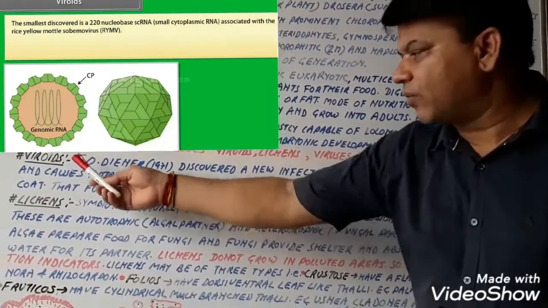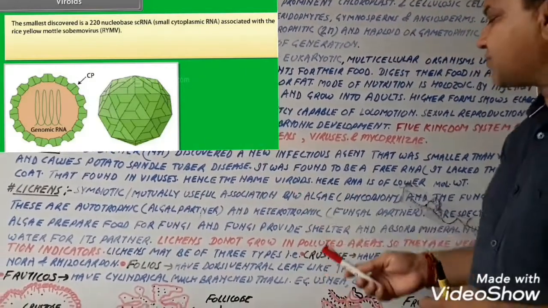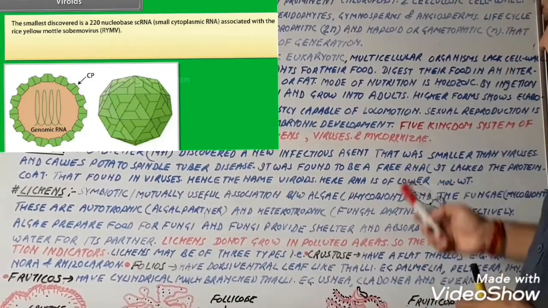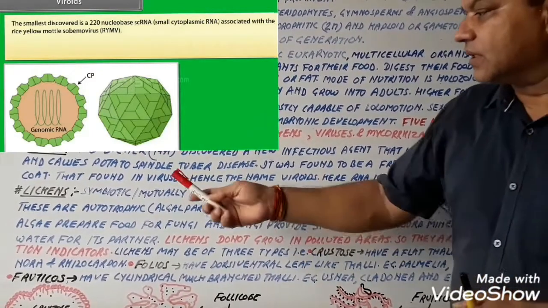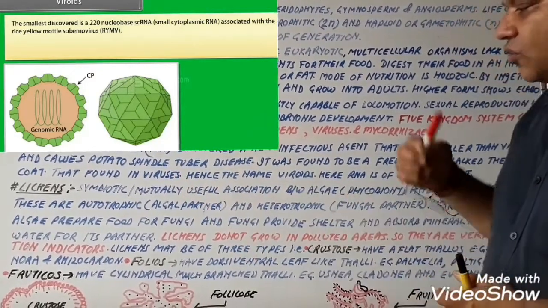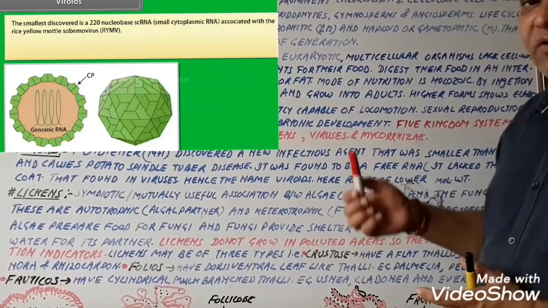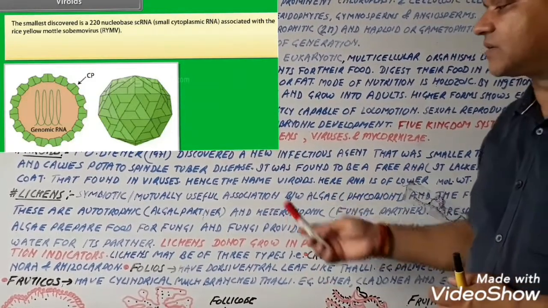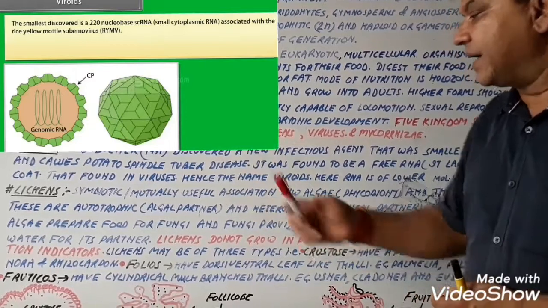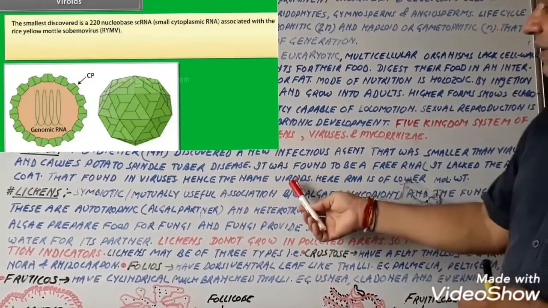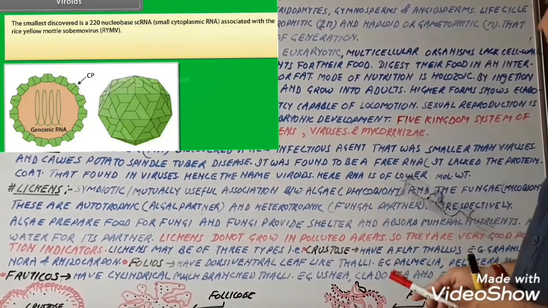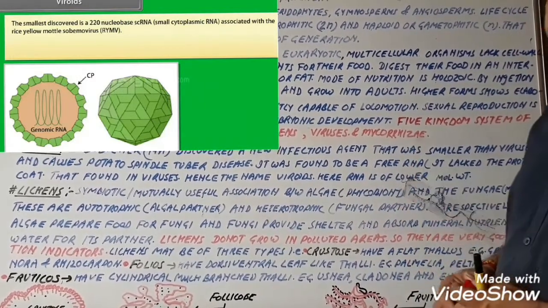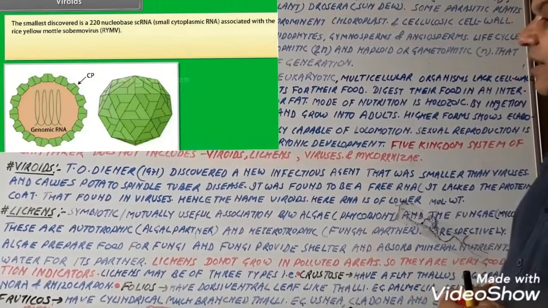That is viroids. It was found to be free RNA. That is, it lacks the protein coat that is found in viruses. It differs from a virus only in this sense. Hence the name viroids. Here the RNA is of lower molecular weight.